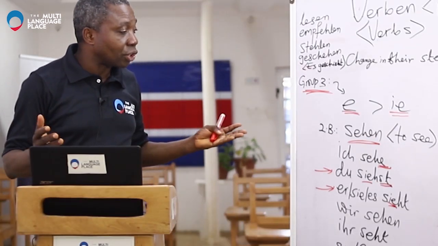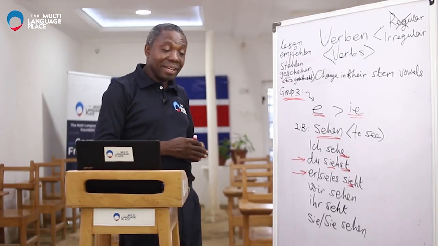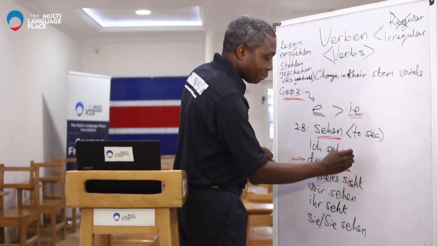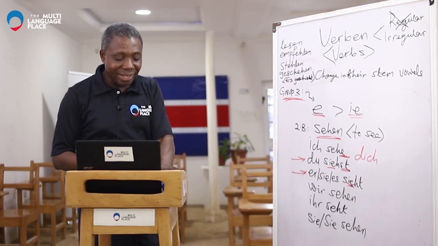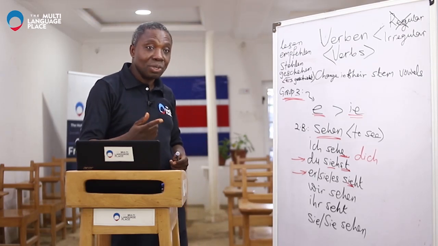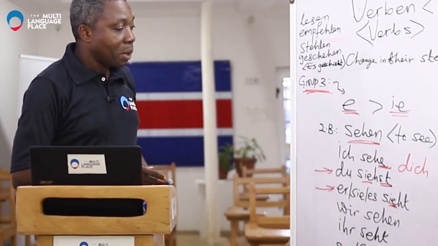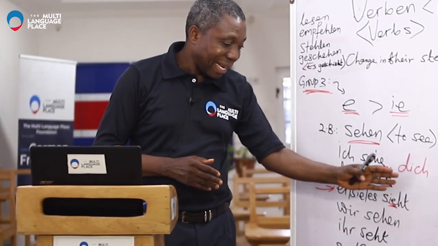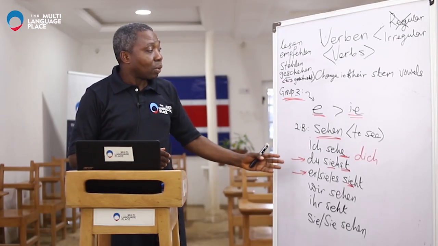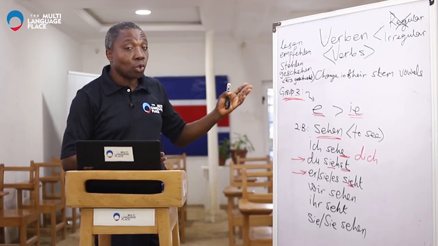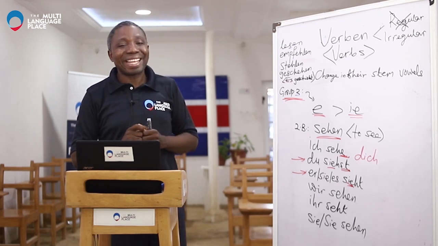And then after conjugation, we want to practice and say something with the verb. Ich sehe. There's a word I used the other time, and I said we're going to use it more later. Here, dich. Ich sehe dich. I see you, or I am seeing you. And you can exercise yourself by adding some things to form a sentence with this verb. And with that, we go to the next group to show us another type of change in the stem vowel of this irregular verb.